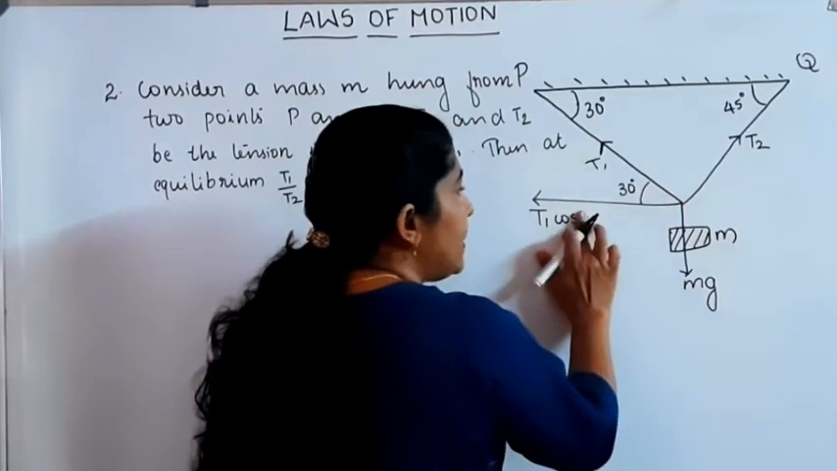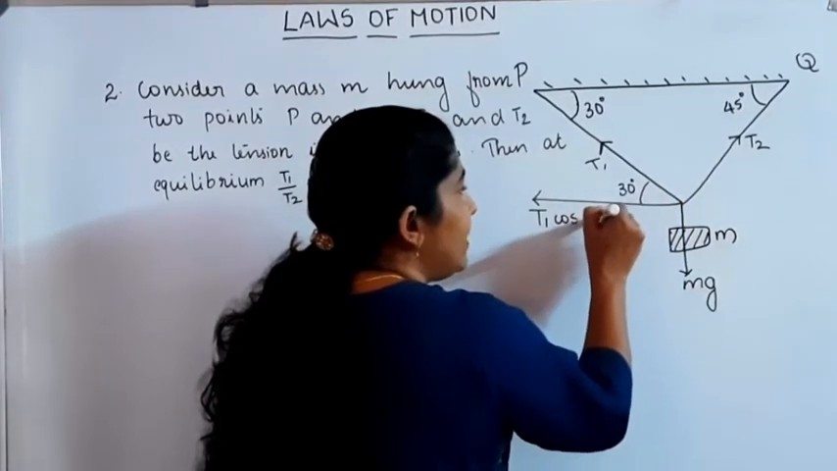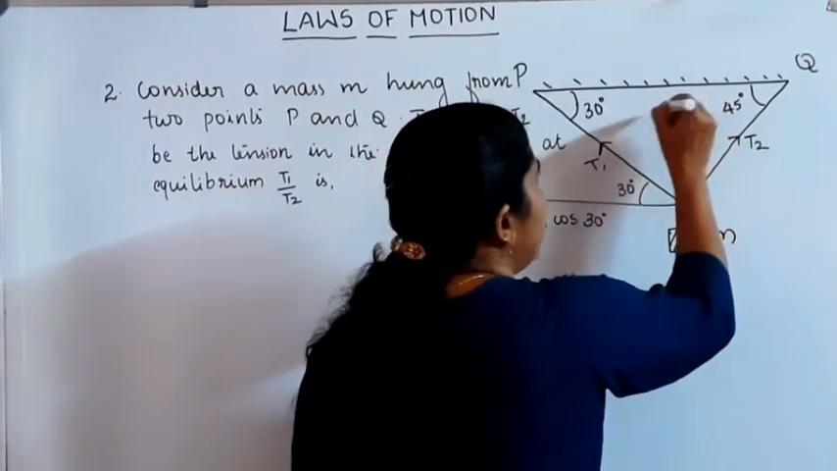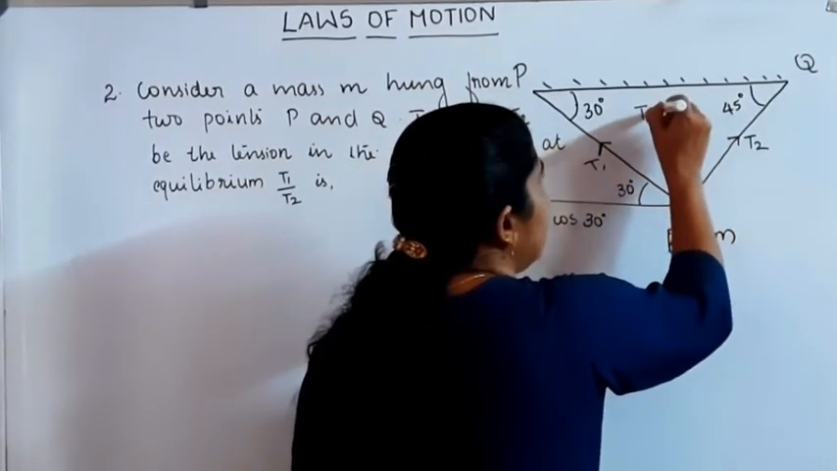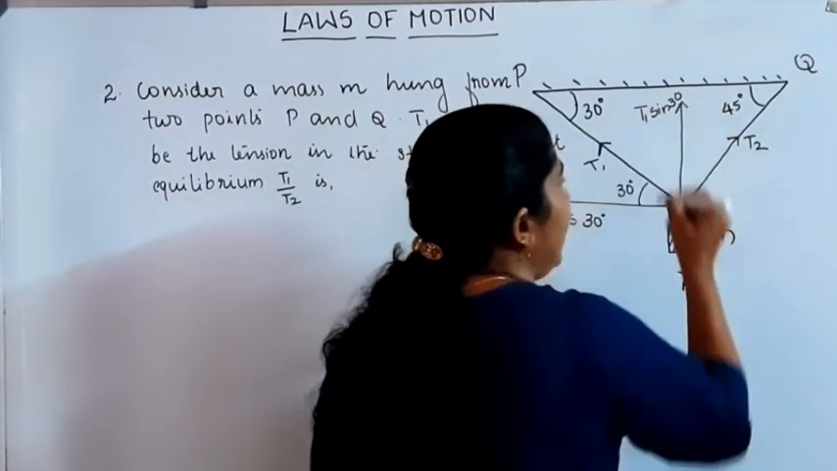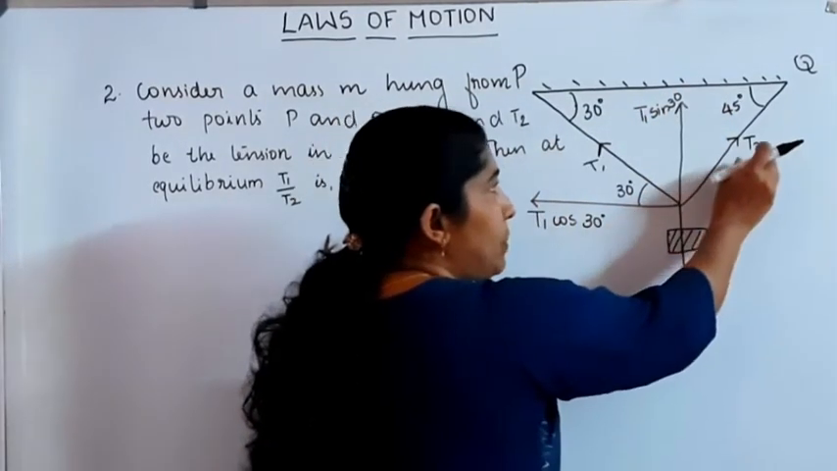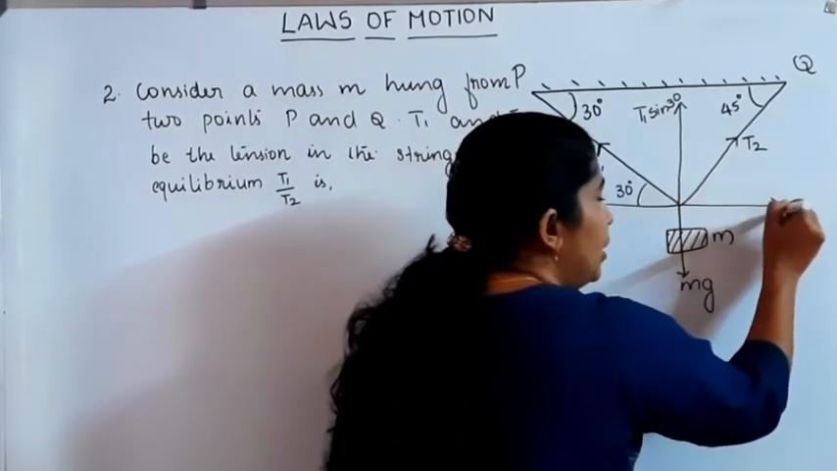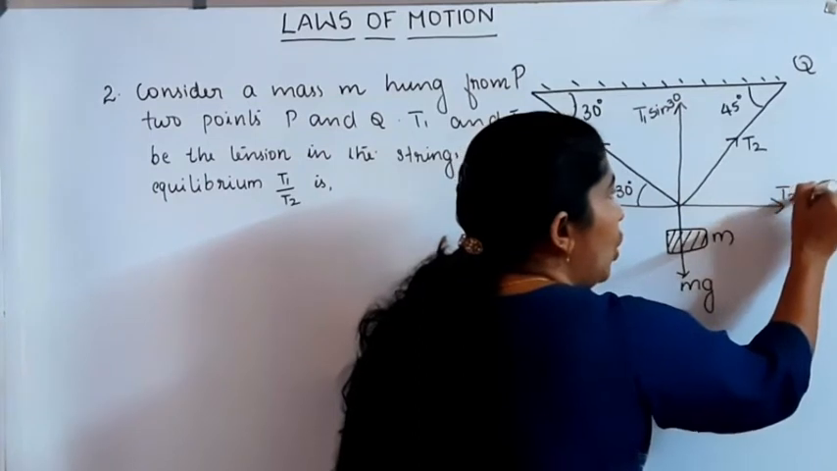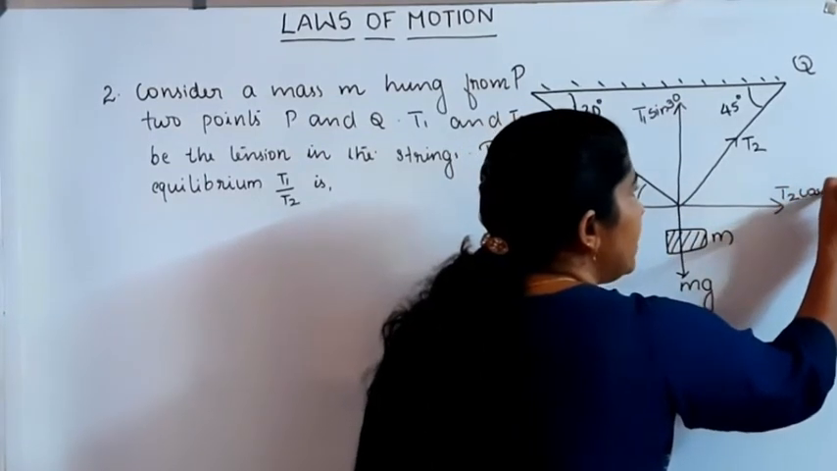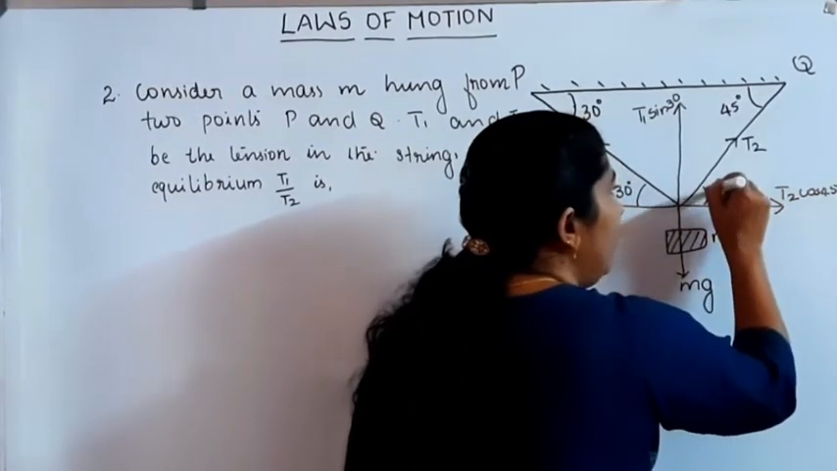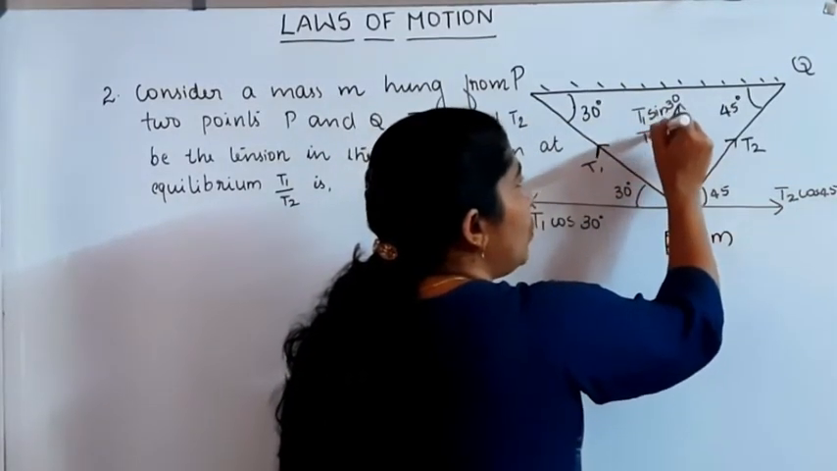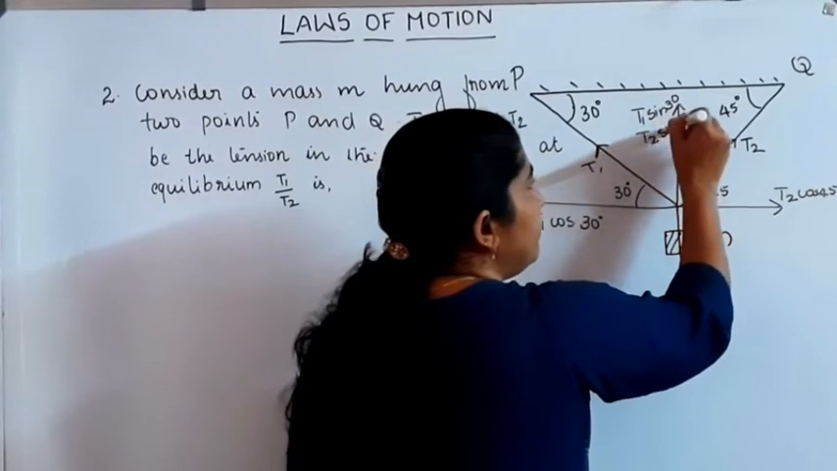Then T1 cos 30 is here, and here it is equal to T1 sin 30. Here T2 is the tension. T2 can be resolved into two components. T2 cos 45 is here because this angle is equal to 45, and here it is equal to T2 sin 45.